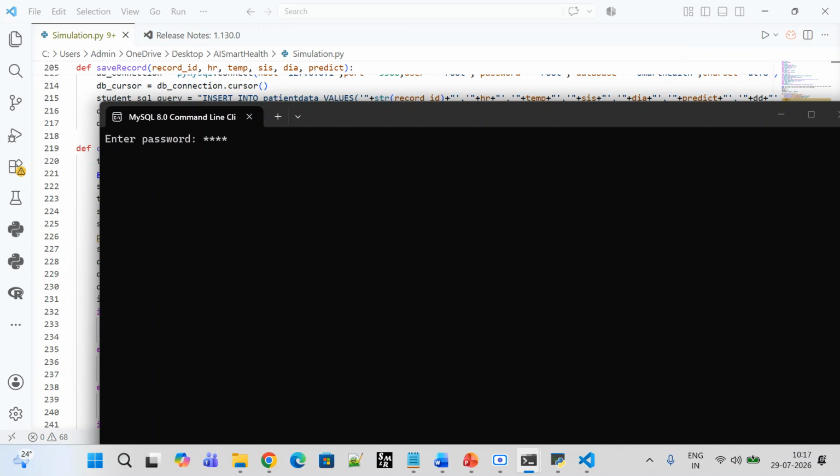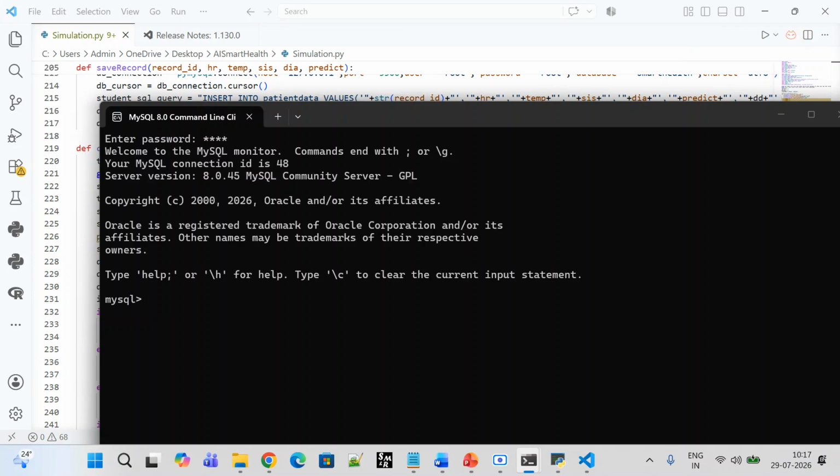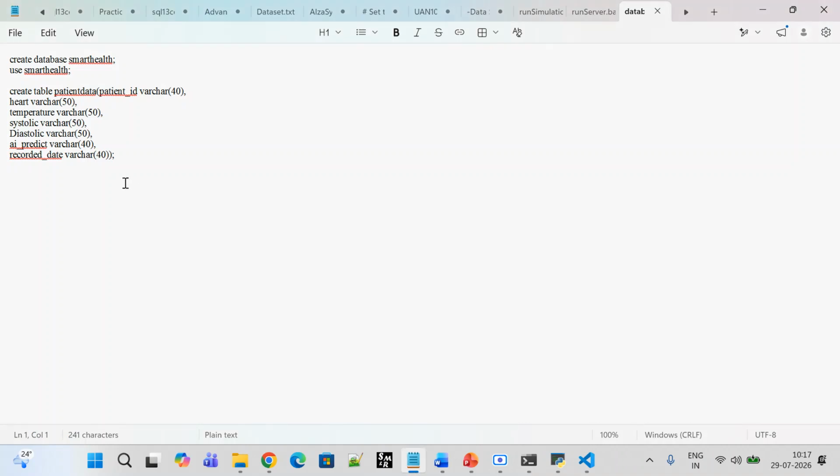So you can set the password and give the password what we have mentioned here. MySQL command line, okay. So we have a specific syntax, as I have shown here. Okay, so our database name is smart health, so we are using this smart health.